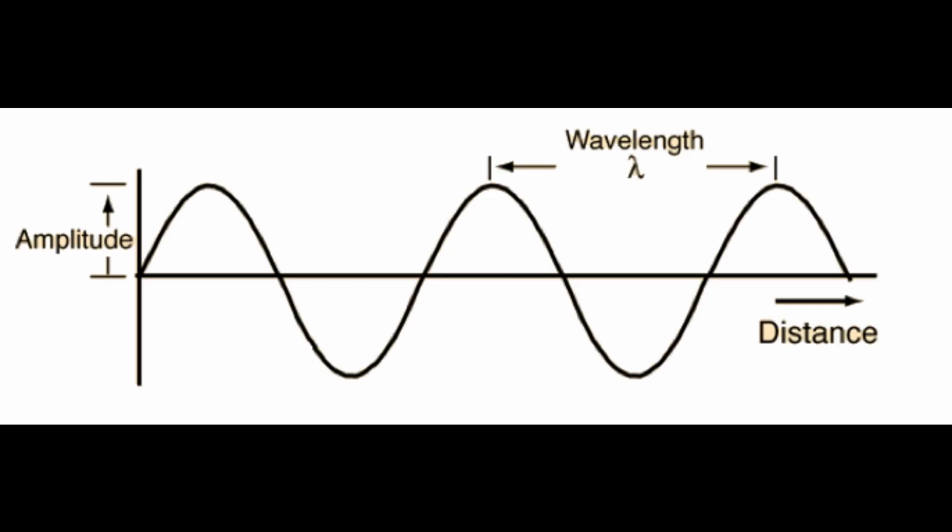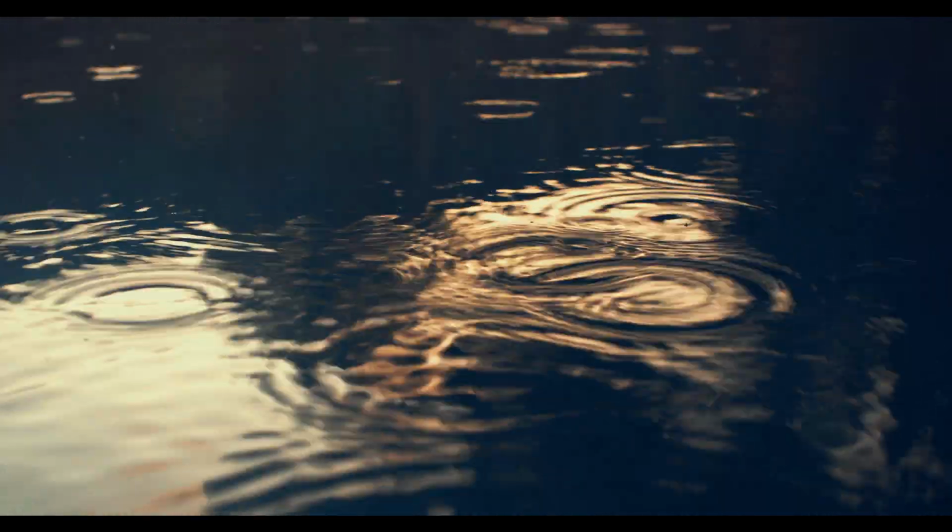The next is its wavelength. Here you can see the distance between two identical points in a wave is the wavelength. Generally we say that wavelength is the distance between two successive crests or two successive troughs. Different wavelengths or different frequencies of a wave give its characteristics.